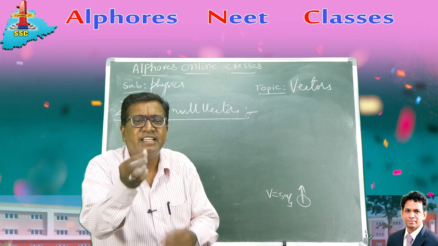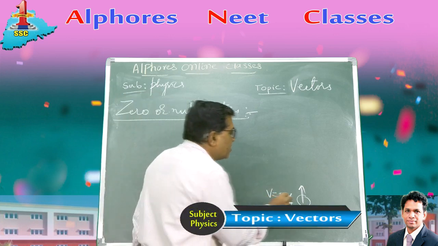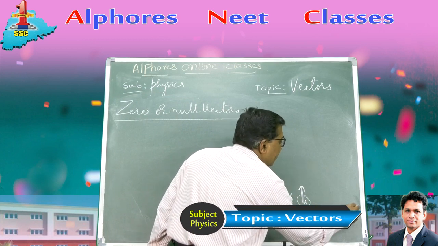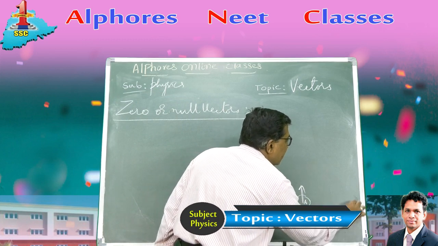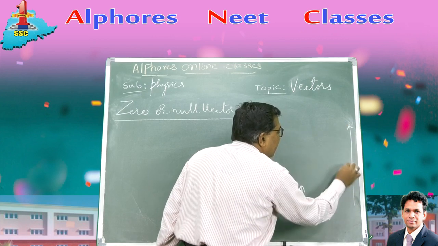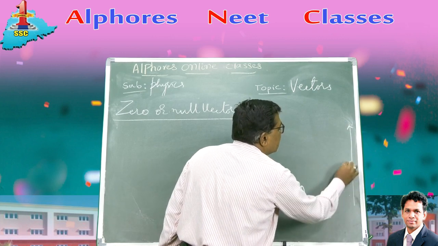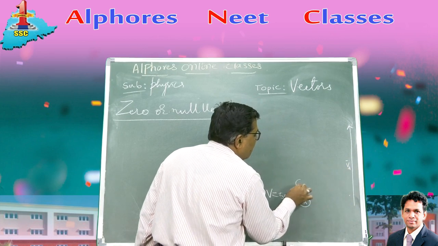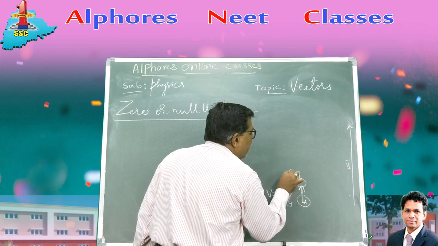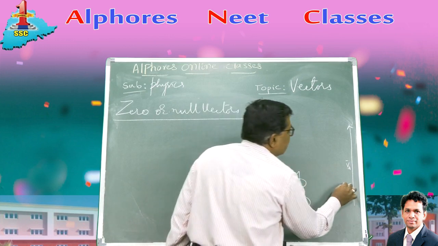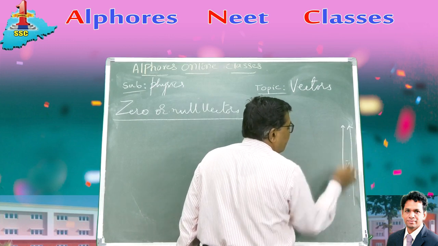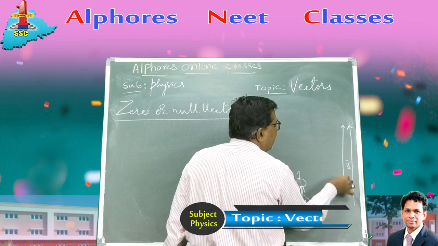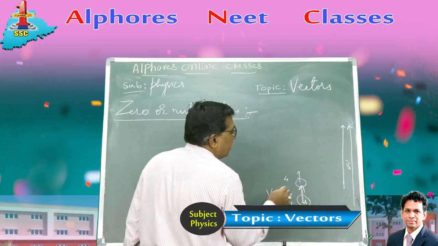So as the body moves in the upward direction, it is retarding. Its velocity decreases. When it is at point A, velocity is 5. I represent this by a vector 5. This is the velocity at point A. Then after coming to one point here, now its velocity is only 4. So I represent this by a straight line. Initially I have taken a straight line of 5 centimeter length. Now I draw a straight line of 4 centimeter length.